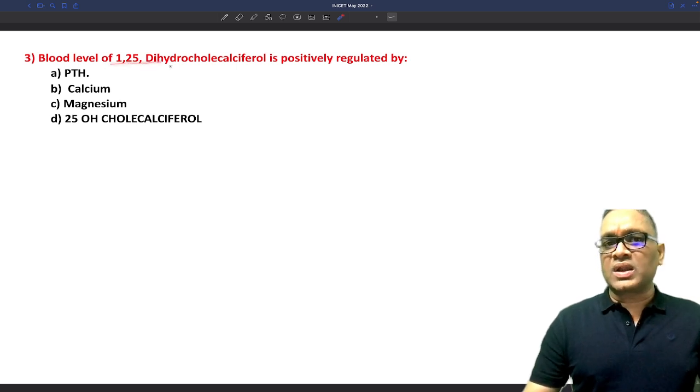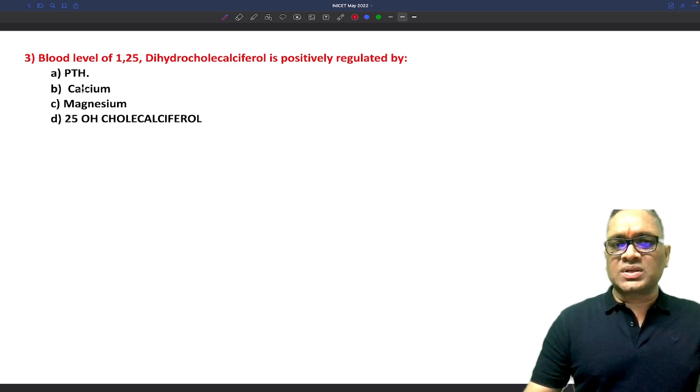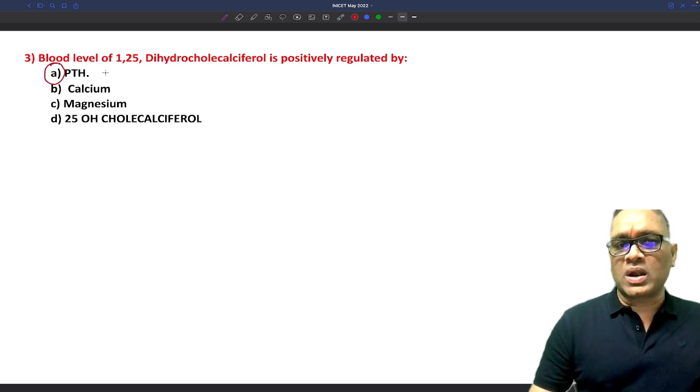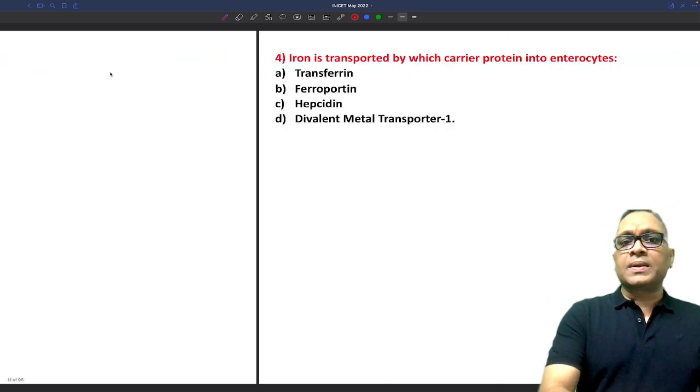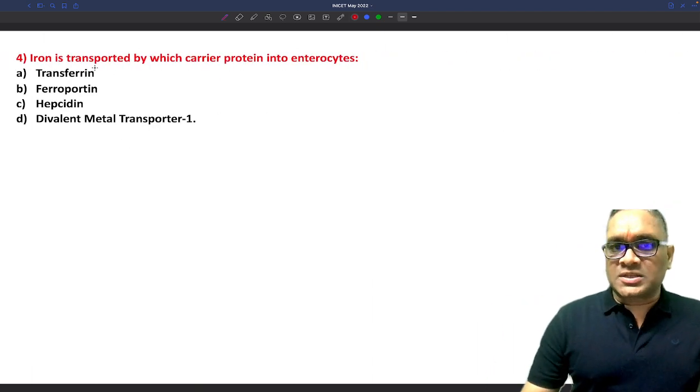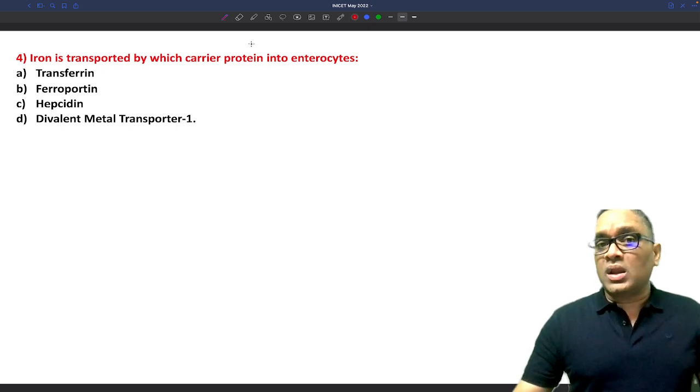Blood level of 1,25-dihydroxycholecalciferol is positively regulated by the hormone called parathormone, right? So this is parathormone, from the parathyroid gland, right? That's all. Next question is, iron is transported by which carrier protein into the enterocyte?